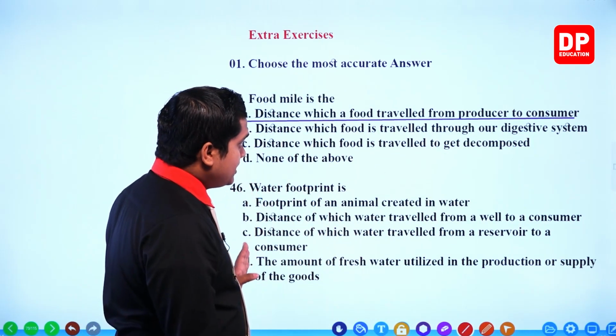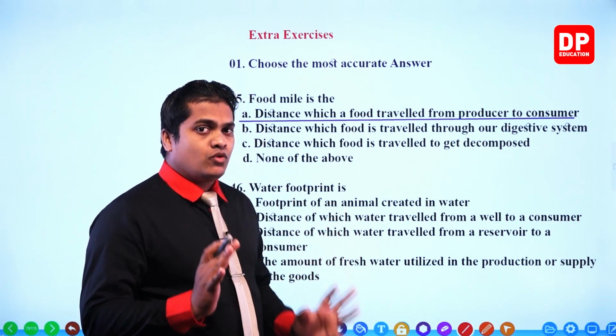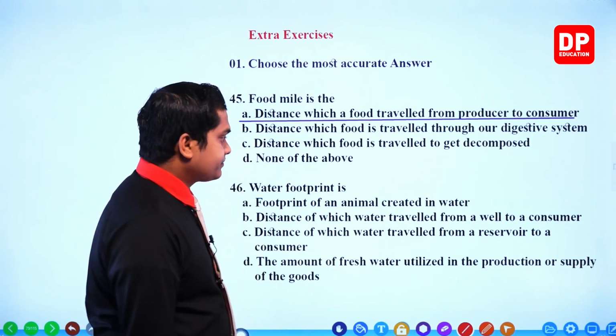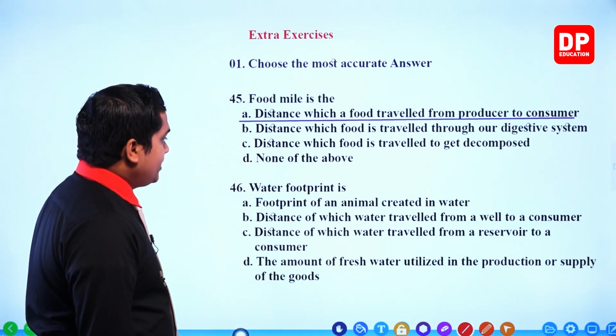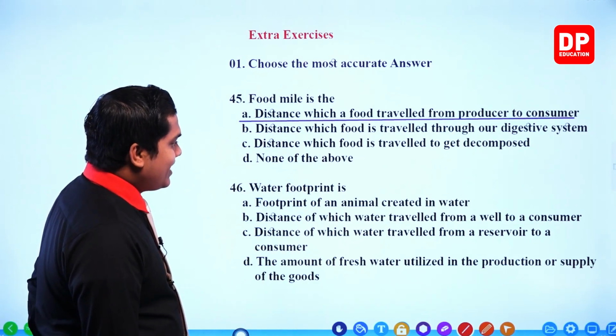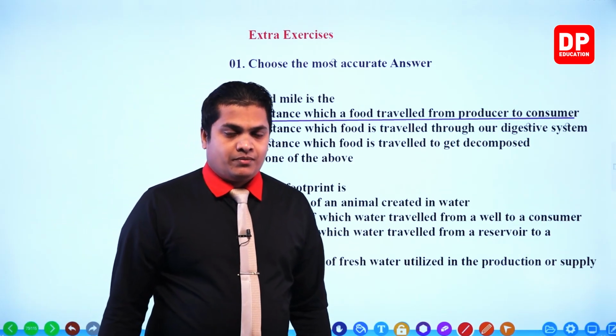From producer to consumer, the total distance which a food item has traveled is considered as the food mile. Next one. Water footprint is footprint of an animal created in water. Incorrect, right? So let me remind you what the water footprint is.